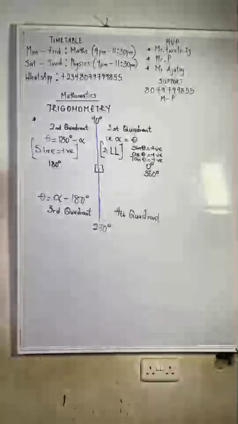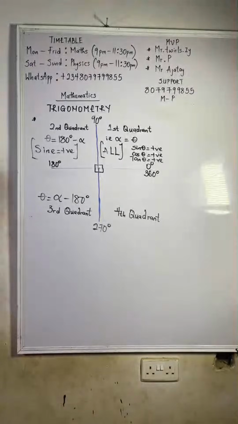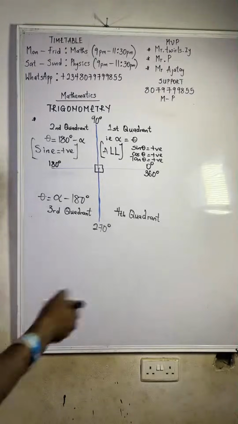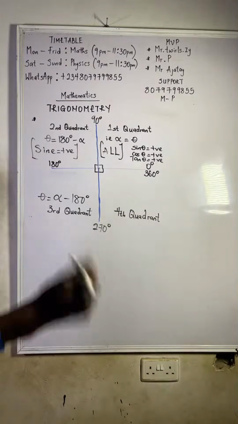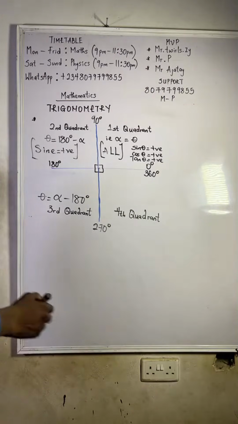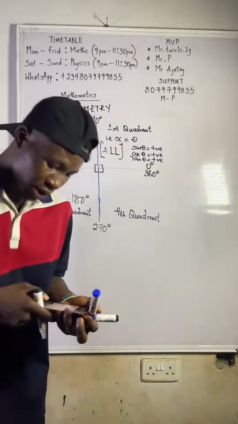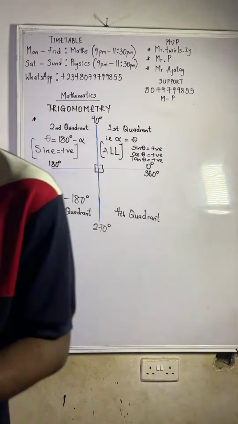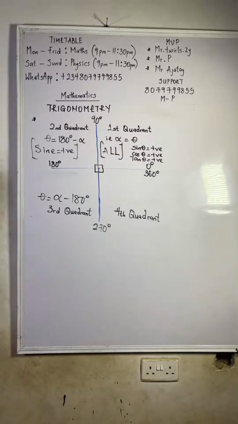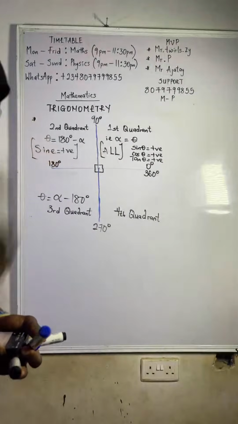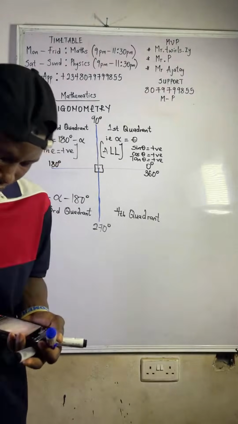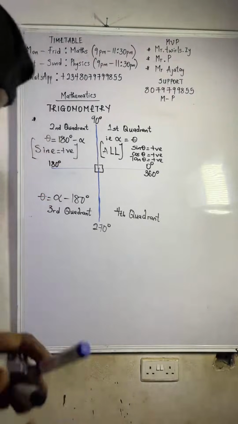On the third quadrant, how do you get the angle? It is that angle minus 180. So for example, if they give me 240 degrees, which quadrant will 240 degrees fall on? The third quadrant, right?